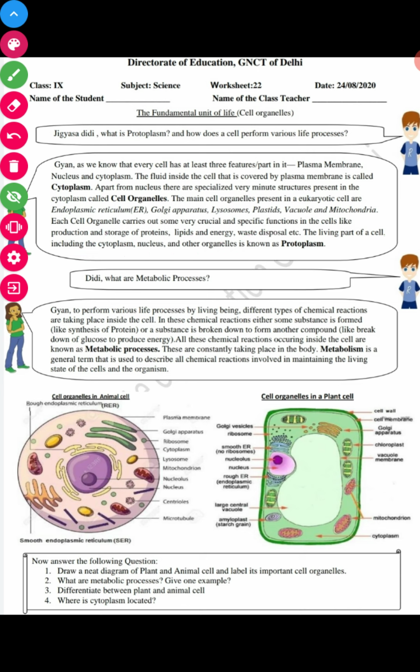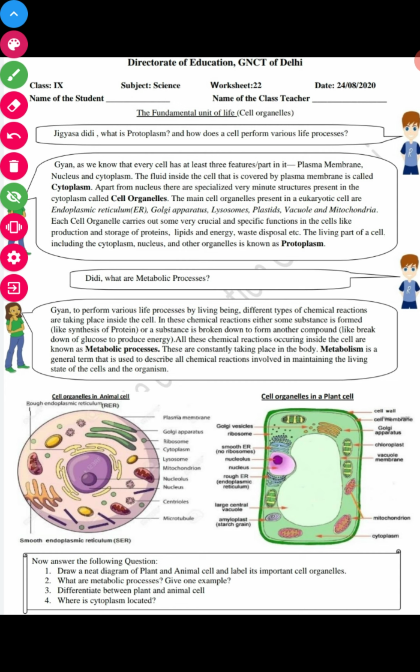Means the cell has many small organelles like endoplasmic reticulum, Golgi apparatus, lysosomes, plastid, vacuoles, mitochondria, and all carry their own specific functions.